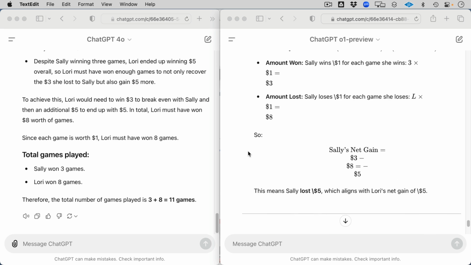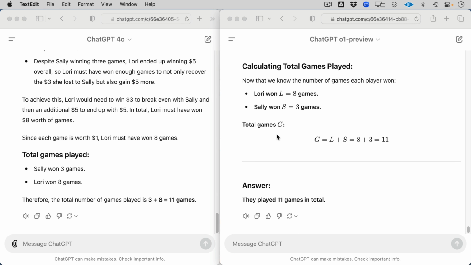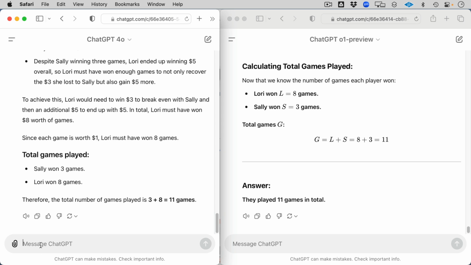Oh my gosh. Sally's net gain. And then we calculate the total games as G. They played 11 games in total. Oh my God, this is so much fun. Okay, well, let's do some more. This one's pretty easy. See if you can follow along with this one.